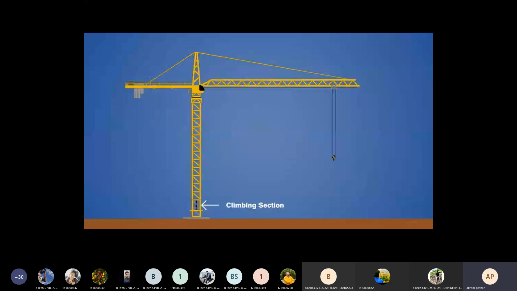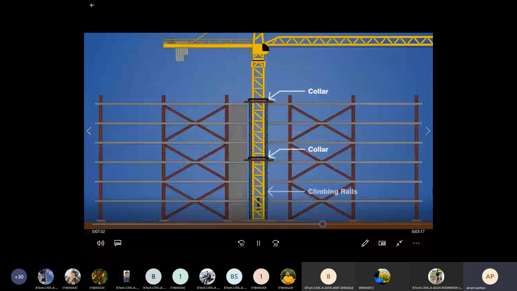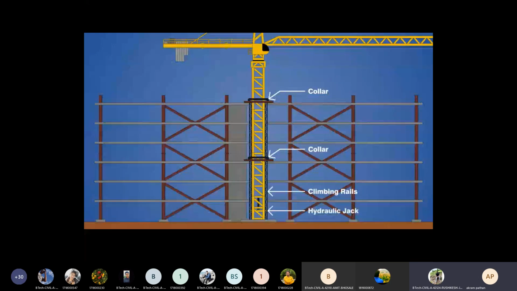As the building is constructed around the mast, two steel collars are installed approximately 3 stories apart, which connect the crane to the building's structural system. Climbing rails extend between the collars down the inside of the open shaft, and these provide support for a hydraulic jack that is positioned inside the mast climbing section. When the crane is ready to be climbed, the tower is unbolted from the foundation, and the hydraulic cylinder is pressurized to take it.